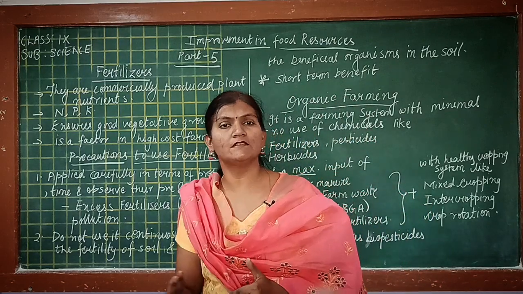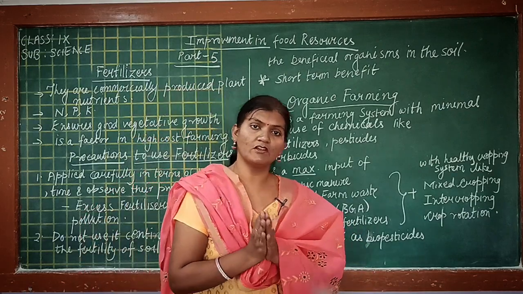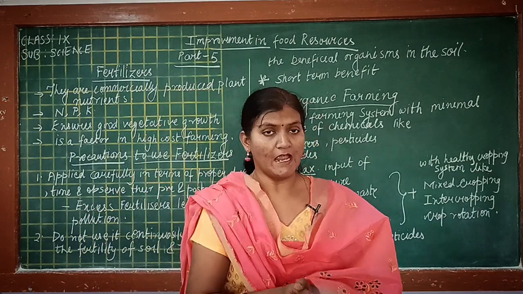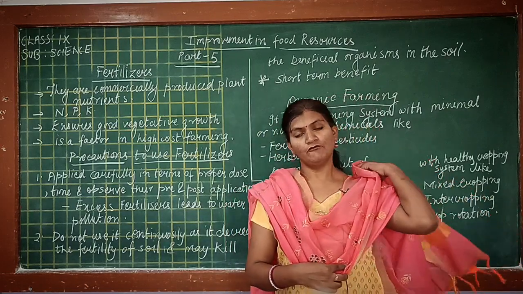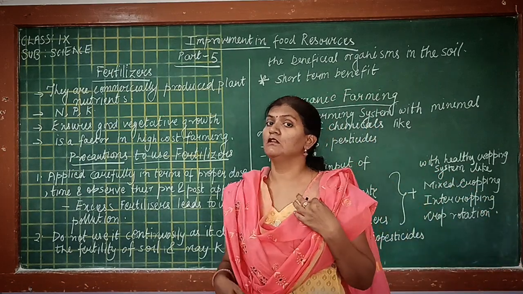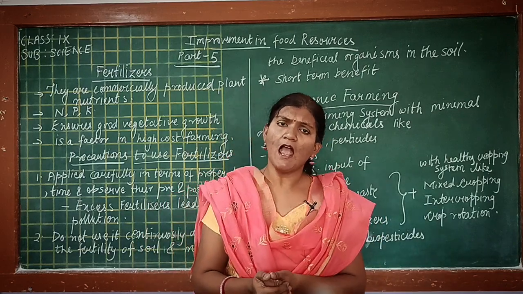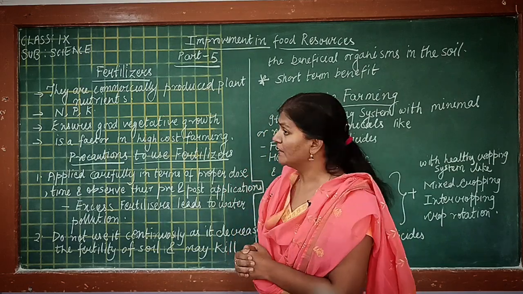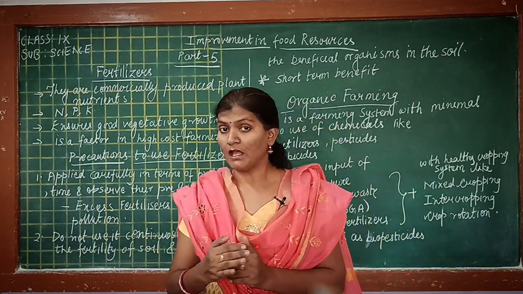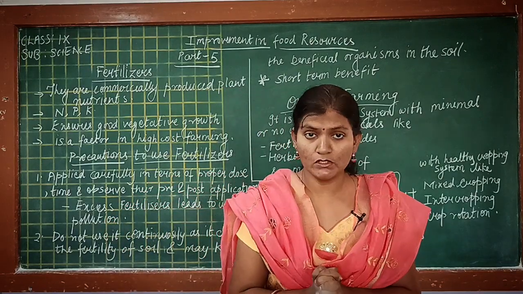NPK is nothing but a type of fertilizer which is rich in nitrogen, phosphorus and potassium. Fertilizers are rich in nutrient, and they don't have the organic matter. If you compare it with manure, manure has more amount of organic matter and less amount of nutrients.